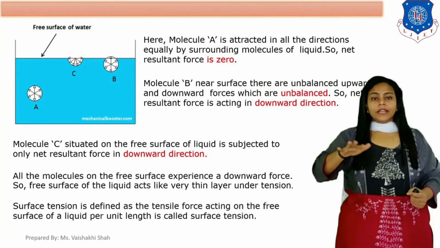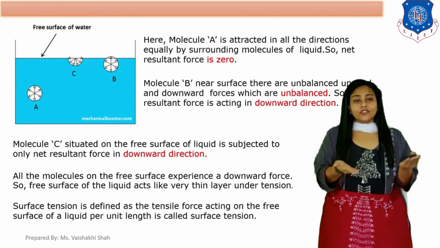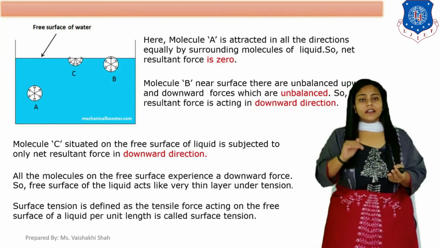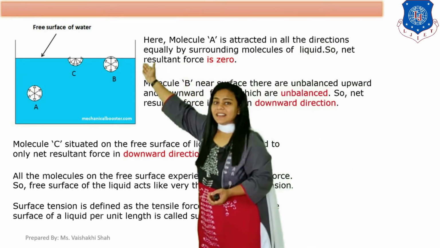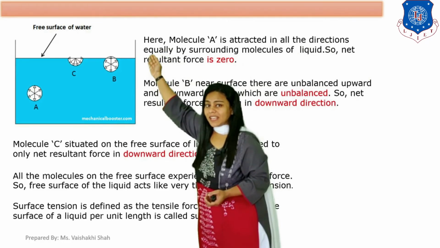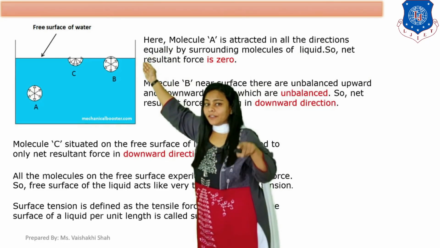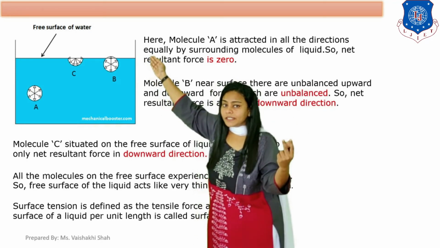So the free surface of the liquid acts like a very thin layer under tension. Due to this tension, any insect can walk on this surface or a blade can float on this surface.